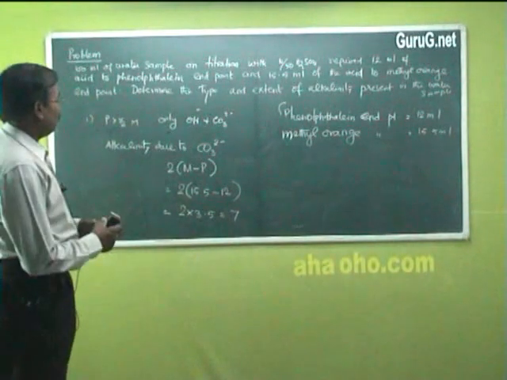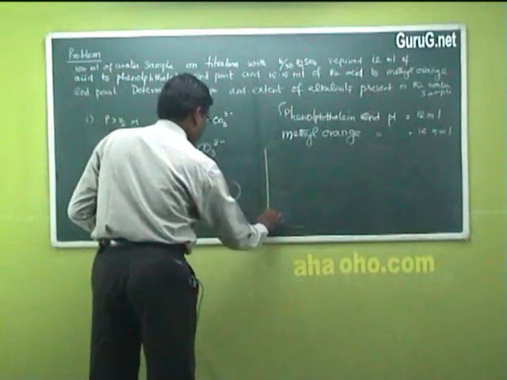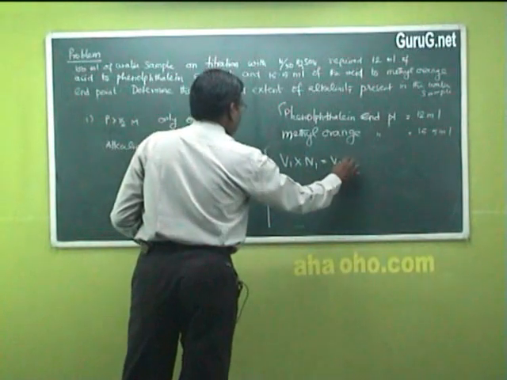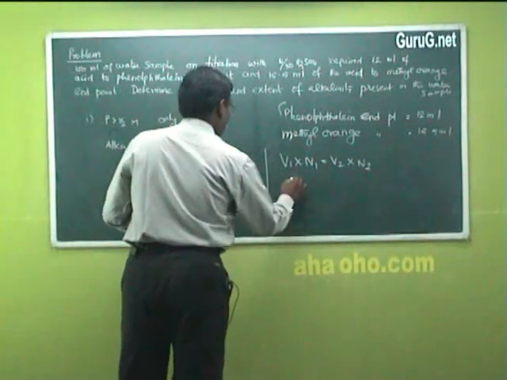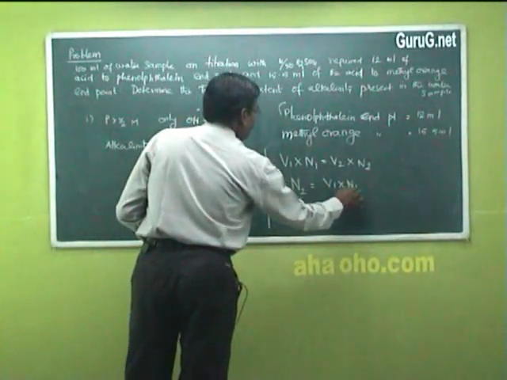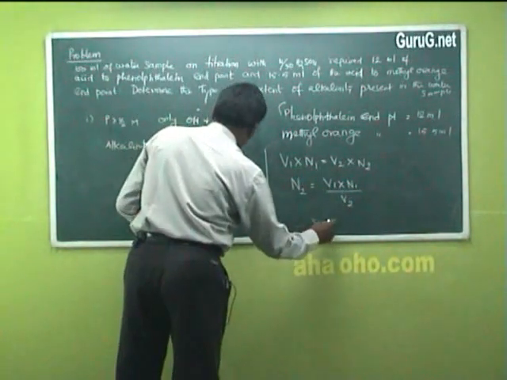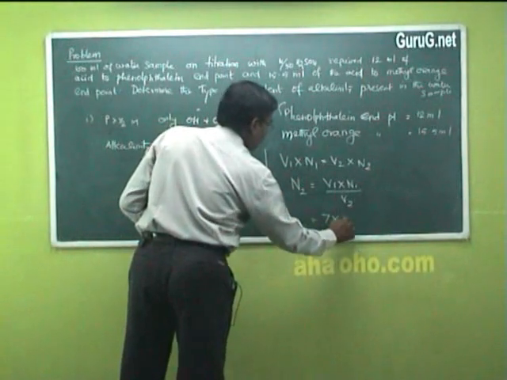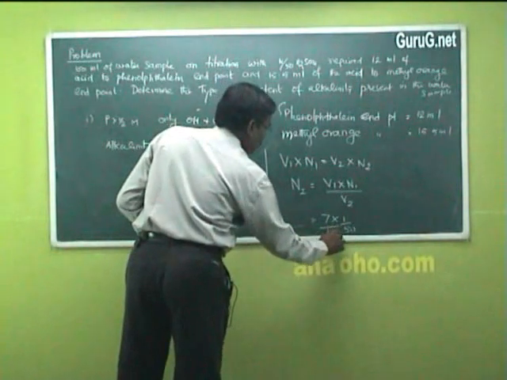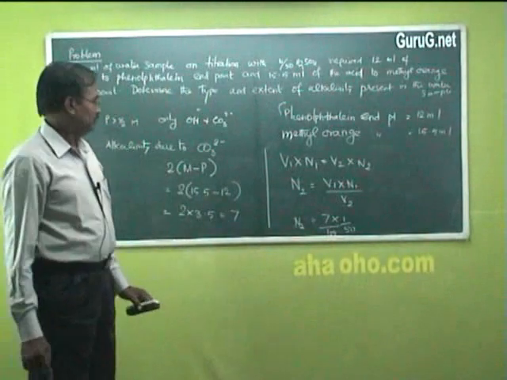So 2 into 3.5, that is 7. Using the formula V1 into N1 is equal to V2 into N2, we can get the normality, that is N2 is equal to V1 into N1 by V2. So this V1 is the volume of acid 7, normality 1 by 50, volume of water 100. So this is giving you the normality of water.